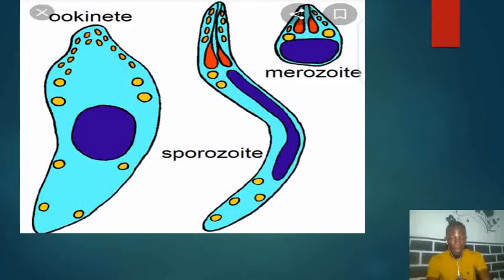In your shots now we have some examples of organisms in the phylum Apicomplexa. We have the ookinete, we have the sporozoite, we have the merozoite. These are examples of organisms in the phylum Apicomplexa.